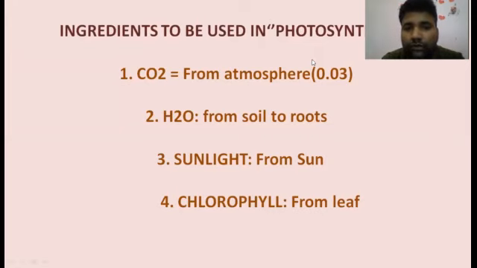Now we will talk about sunlight. From where does the sunlight come? The sunlight comes from the sun, so we are taking the sunlight directly from the sun. So the third ingredient has been cleared, the sunlight. And the fourth one is chlorophyll, which plants already have. Chlorophyll is already present in the plants, in the leaves. So these are the four ingredients available for the process. We are now able to recall where these ingredients come from.